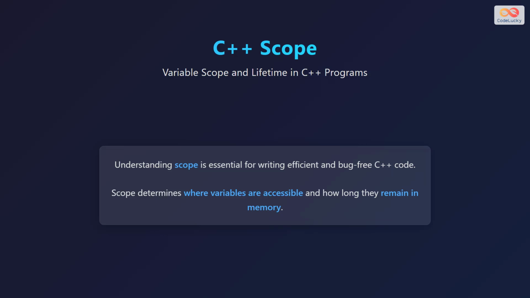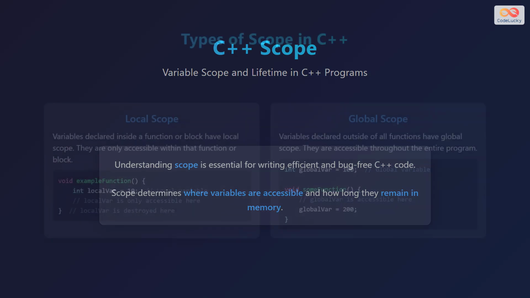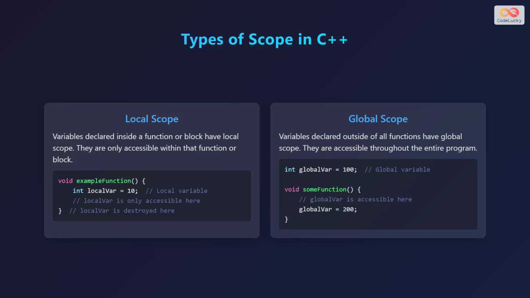Let's explore C++ scope, focusing on variable scope and lifetime in C++ programs. Understanding scope is essential for writing efficient and bug-free C++ code. Scope determines where variables are accessible and how long they remain in memory. In C++, there are several types of scope that define the accessibility and lifetime of variables.